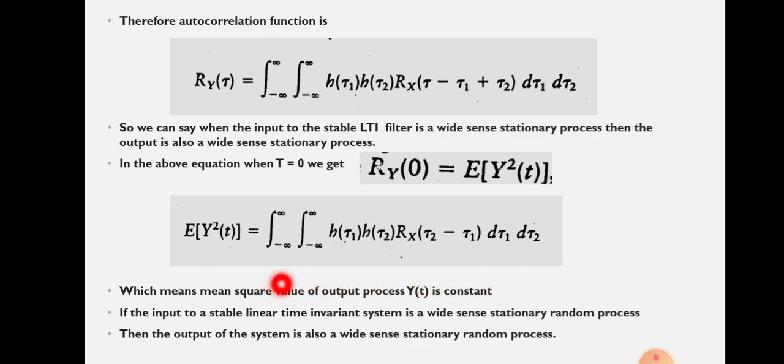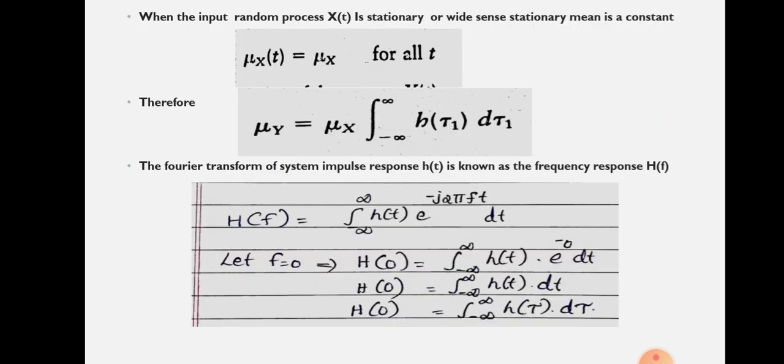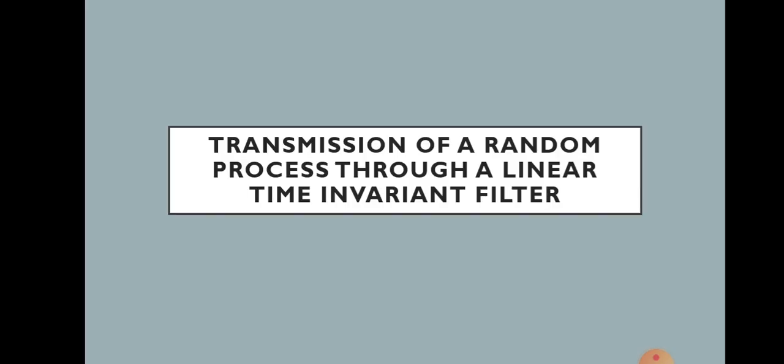If the input to a stable LTI system is a wide-sense stationary random process, then the output of the system is also a wide-sense stationary random process. So in the case of a linear time invariant filter, when we transmit a random process through that filter, the output will also be a wide-sense stationary random process.